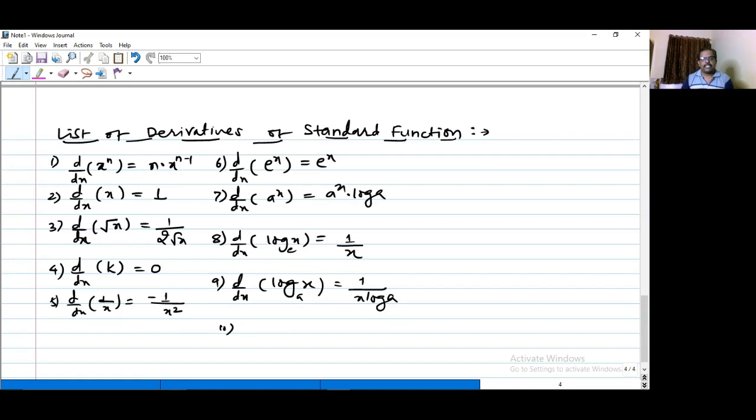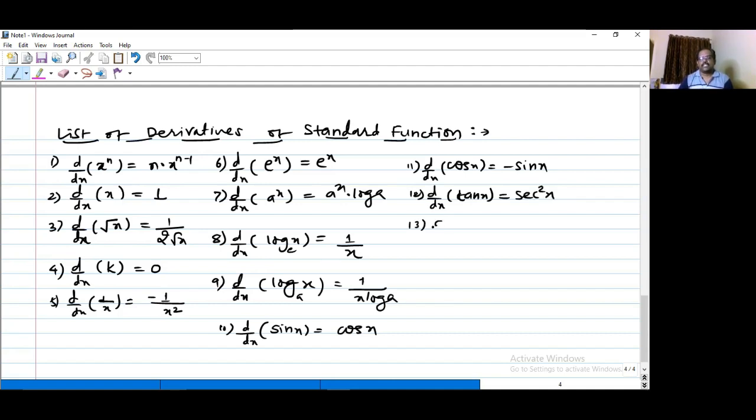And then we have the derivative of log x. Okay, fine. So then we have the derivatives of trigonometric functions now. As we have just proved, the derivative of sin x comes as cos x. Then we write the remaining formulae for derivatives of trigonometric functions. The derivative of cos x is minus of sin x. Then the derivative of tan x, d by dx of tan x, is equal to sec square x.